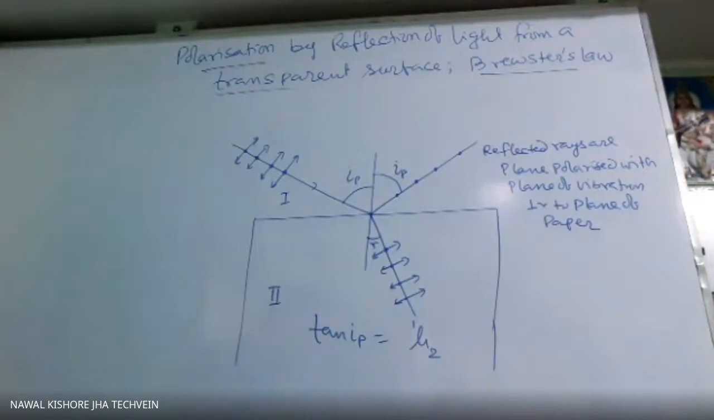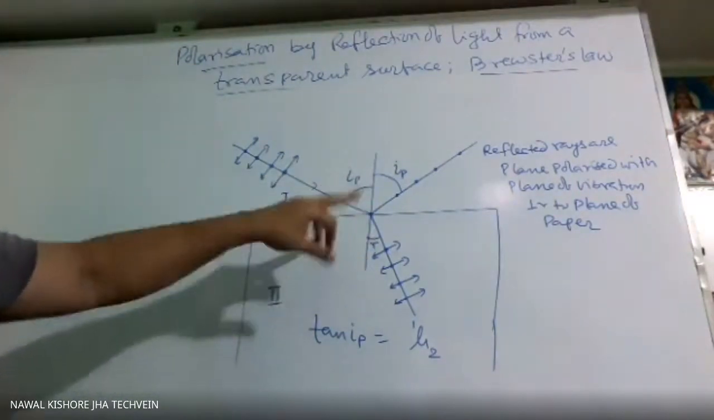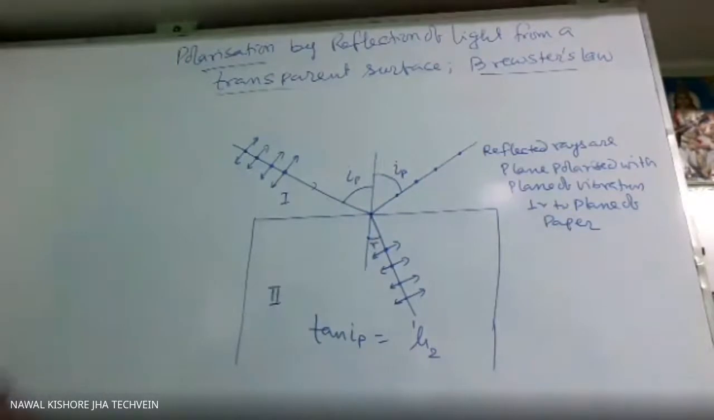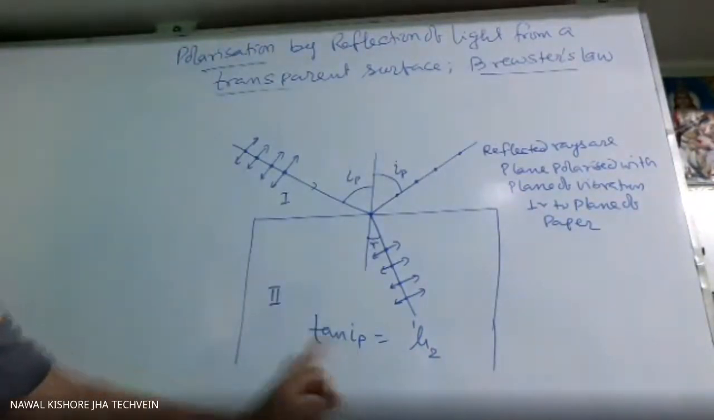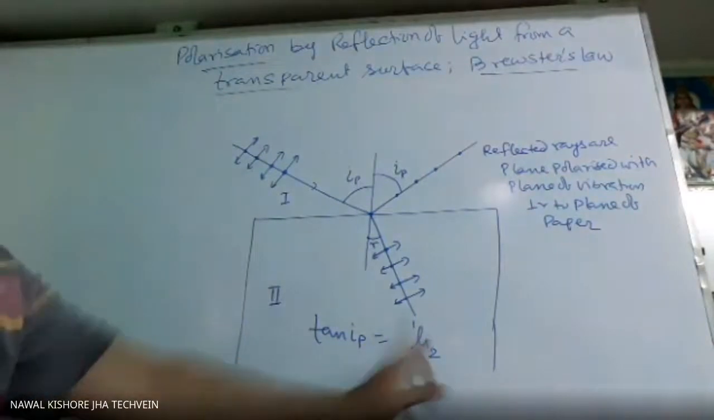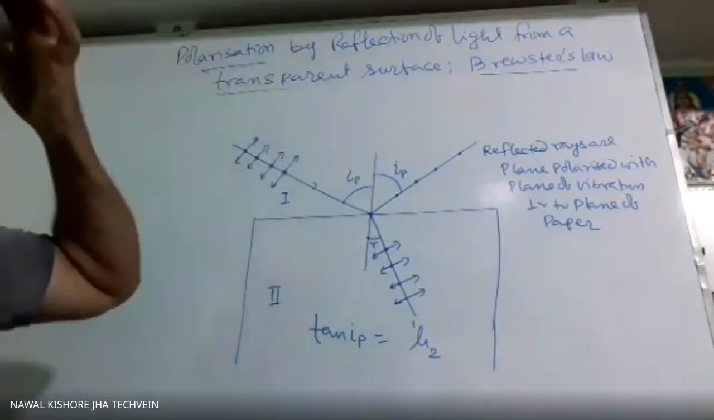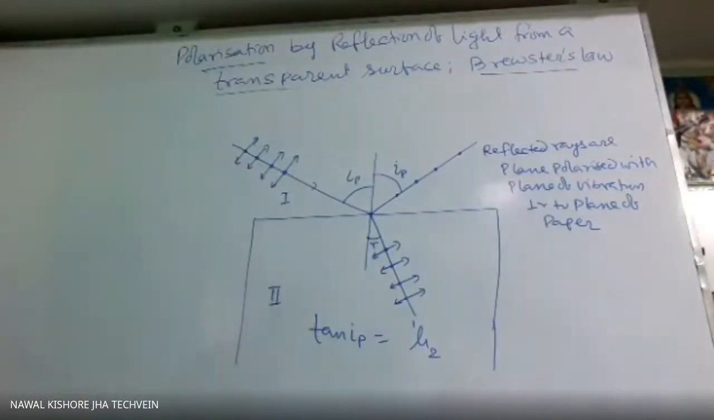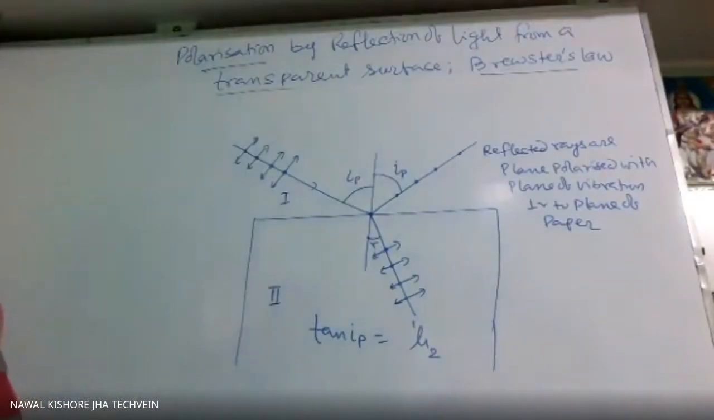This is Brewster's law. So Brewster's law says the reflected light from a transparent surface will be linearly polarized or plane polarized if the tangent of the angle of incidence, the tangent of the polarizing angle, is equal to the refractive index of the second medium with respect to the first medium. The law is given in your book, you have to learn the law, sometimes it is asked. So tan IP is 1 mu 2. That is Brewster's law.